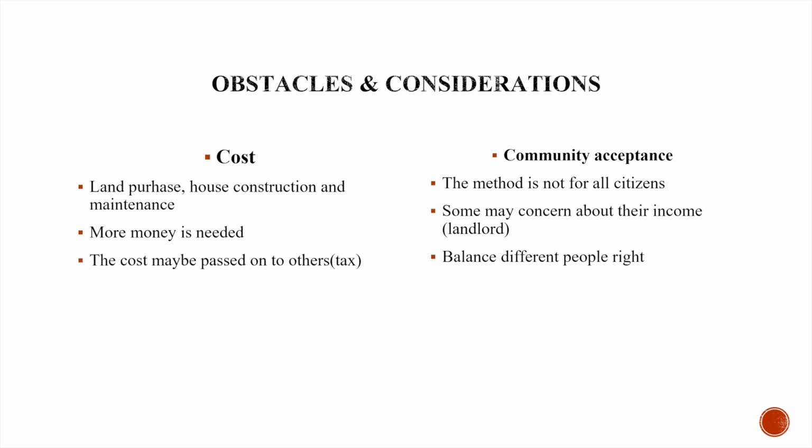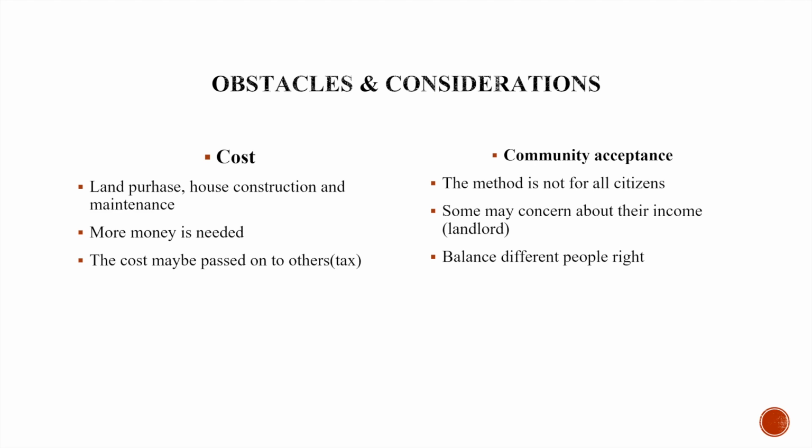The second consideration is community acceptance. The targets of housing reform are mainly the low-income group. However, there are not only low-income groups in the community. Also, through the reform, people such as landlords may lose their income because of the appearance of competitors. Therefore, it is needed to balance the rights of different people in the society.